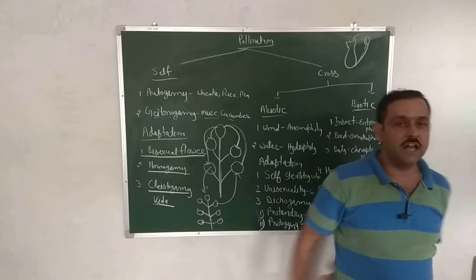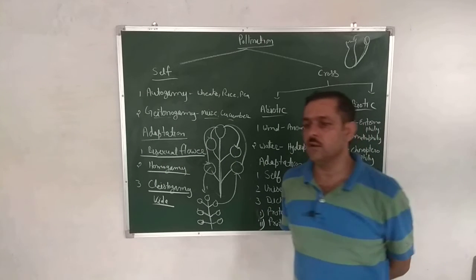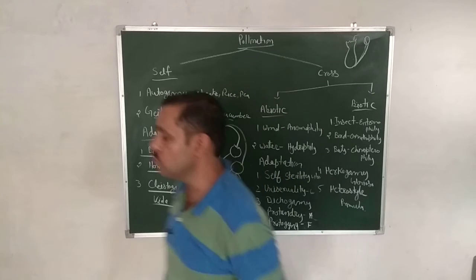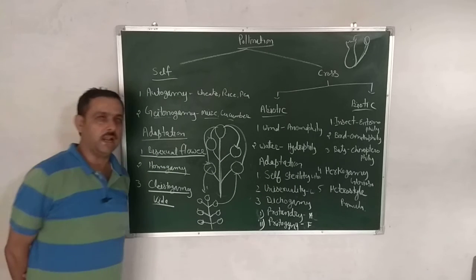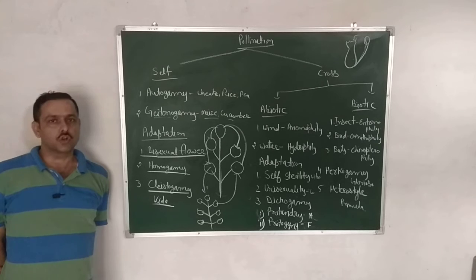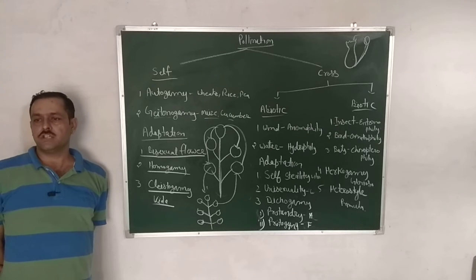Whenever the transfer of pollen grain from anther to stigma from one plant to another plant, then it is called cross pollination.